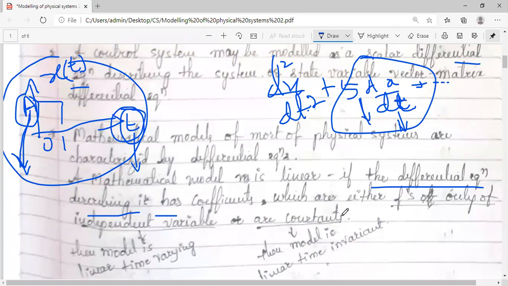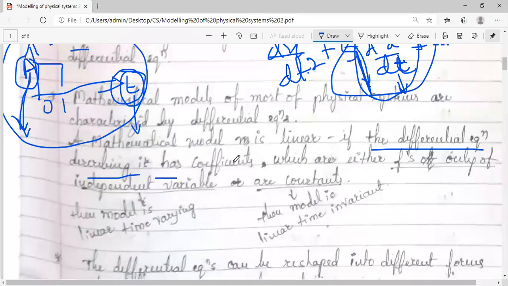So here there are two things to depict. If the differential equation which describes the system has coefficients which are either functions of only the independent variable, or are constants, some numbers, like a naught, b naught, then there are two possibilities. If the differential equation contains only parameters that are functions of the independent variable, we call such a mathematical model a linear time varying model, because it is time dependent; time is the independent factor and it will vary.